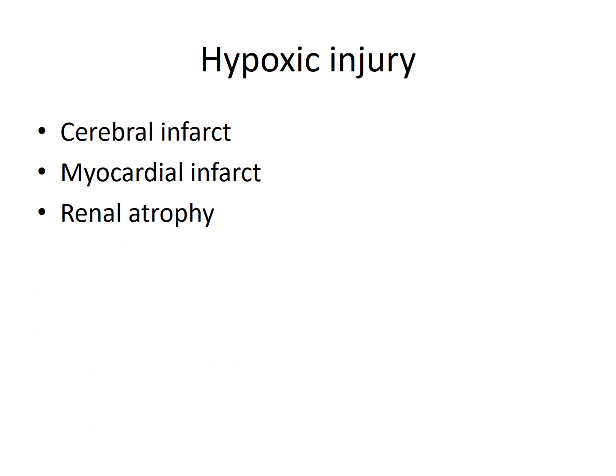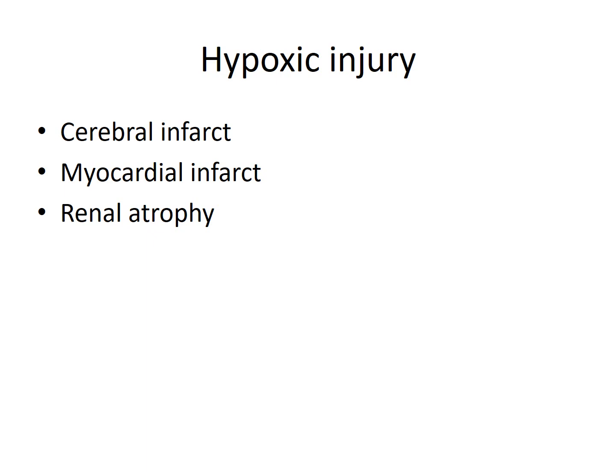First, we'll discuss hypoxic injury, which is very common. The word hypoxia means there is lack of oxygen or decreased oxygen. Okay, so with examples we will try to understand what is hypoxia. First is cerebral infarct. Cerebrum is a part of the brain, as you all know. When there is decreased blood supply to the cerebrum, this part of cerebral parenchyma undergoes infarction.